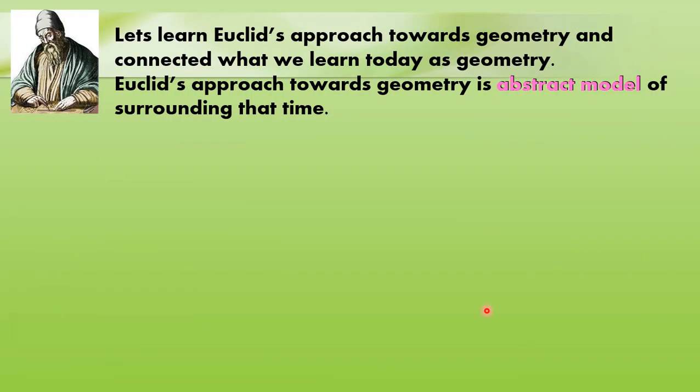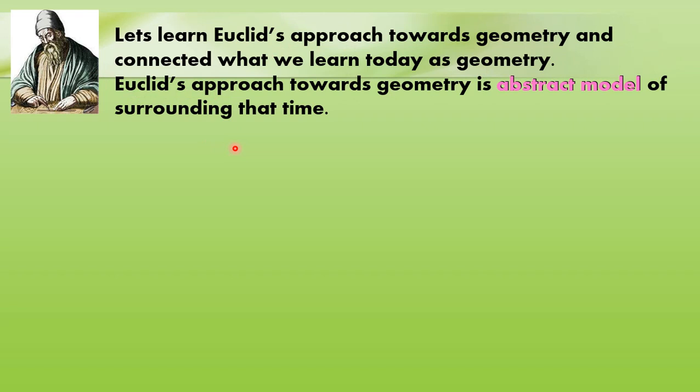So let us learn Euclid's approach towards geometry, and connect it with what we learn today as geometry. What was Euclid's approach towards geometry? It was the abstract model of the surroundings of that time.